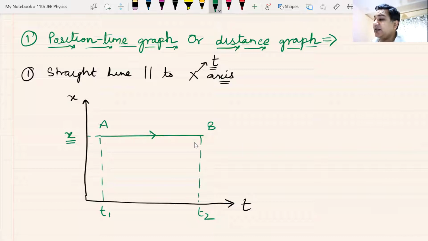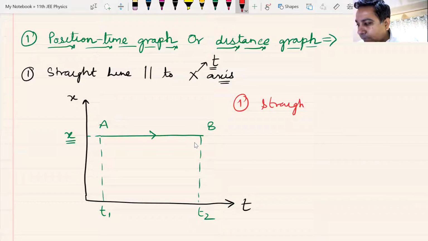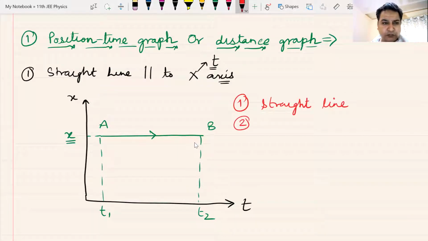Now, what are the things that you can understand or note from this graph? Can anyone tell me? We'll be discussing all the graphs on similar lines. Let us first try to understand what are the things that we can get from this graph. Number one, this graph is a straight line graph. Yes, Anna, you are right. Number two, let us come to each and every point one by one. It's a straight line graph which is parallel to the x-axis.